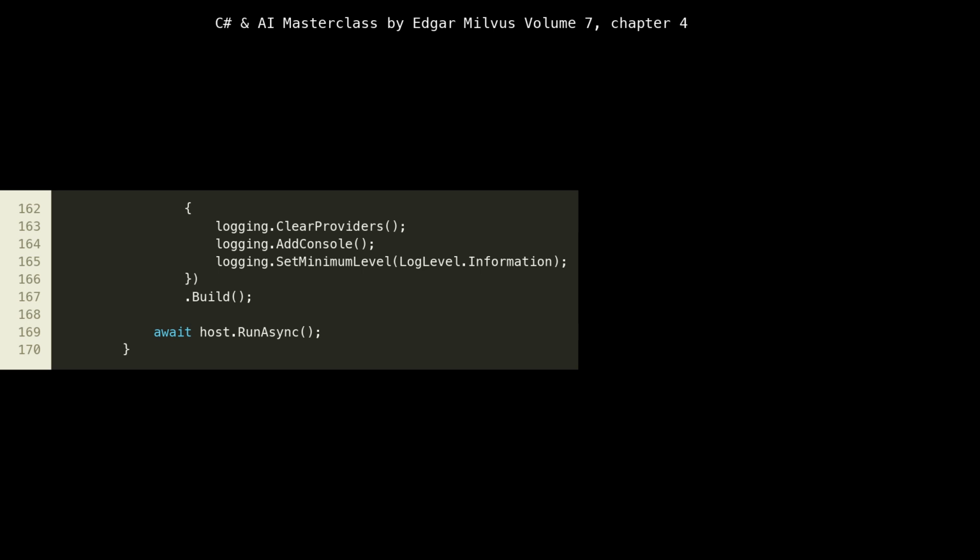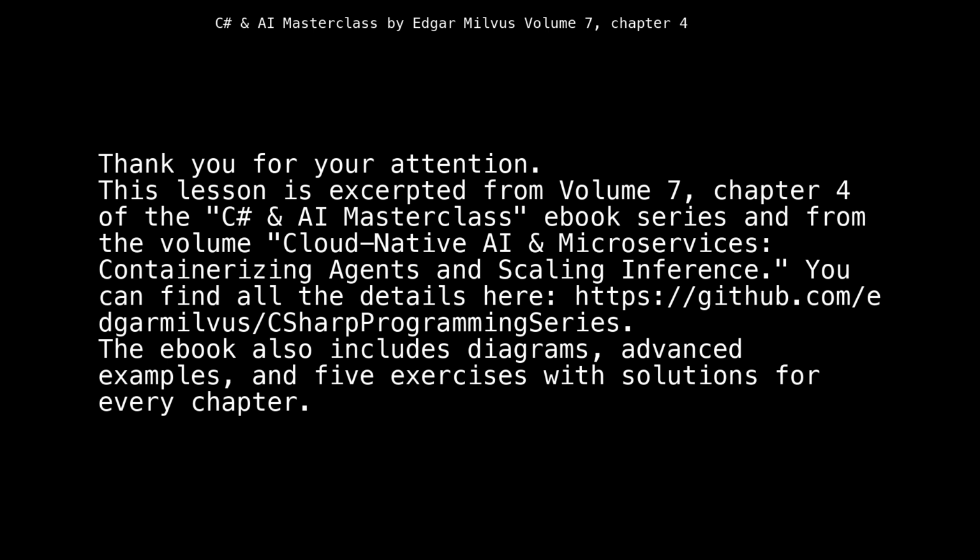Build then constructs the IHost instance. The climactic call await host.RunAsync starts the application, including all registered background services. This method blocks until the application is gracefully shut down, allowing our simulator to run continuously and demonstrate the inference service in action. Thank you for your attention.